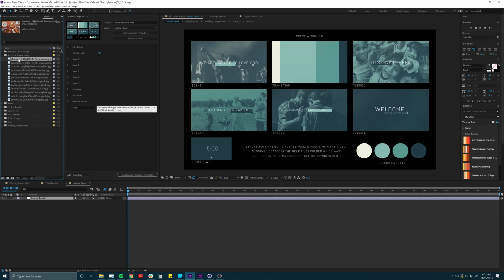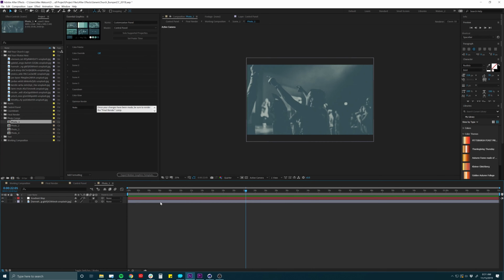Okay, so first let's talk about just how to replace those. I'm going to go down to the Photo Comps folder, and this is where you're going to have these compositions that you see right here. So all I want to do is double click on these. We'll do Photo 1, and this will be our first photo, and I want to replace this one here.